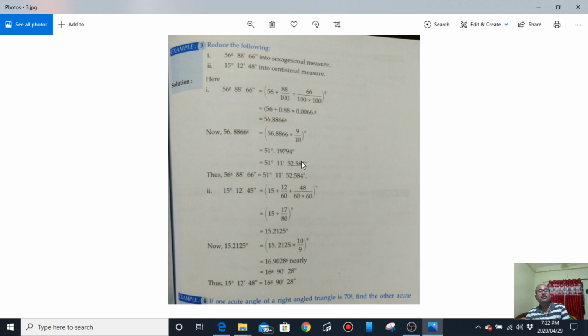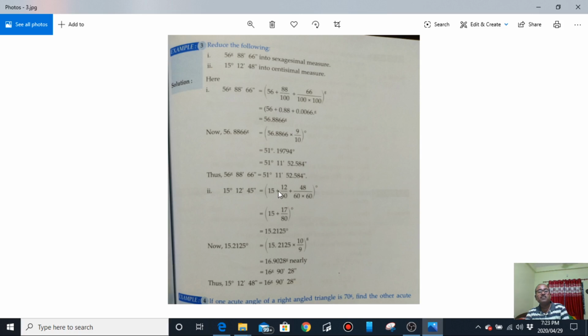Okay. Now vice versa. So question number 2. What was question number 2? It was in degree, minute, second, the sexagesimal system: 15 degree, 12 minute, 45 second. The 15 is the whole number. 12 is minute, so minute to degree, 12 by 60. Second to degree, sorry, there is some misprint, so you can correct it. It should be 48 here. Here 45 is printed. See there, it is 48. 15 degree, 12 minute, 48 second.